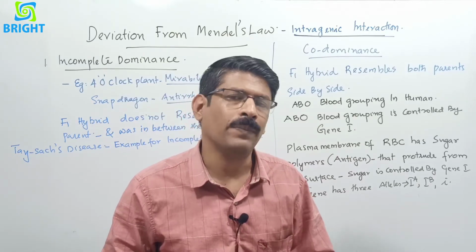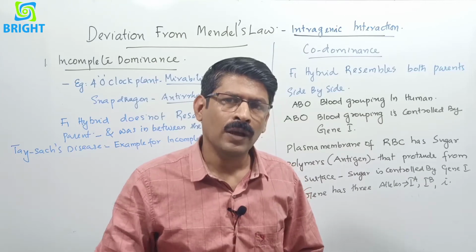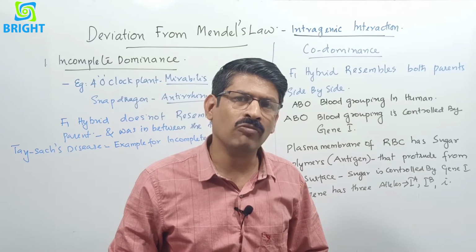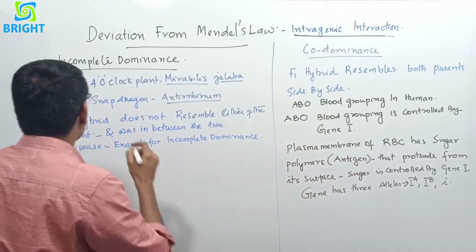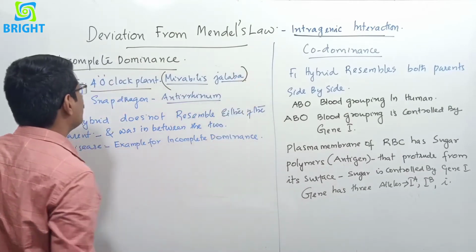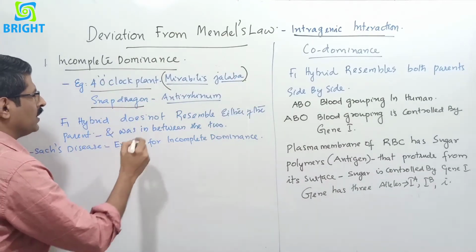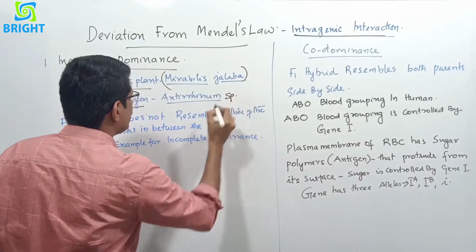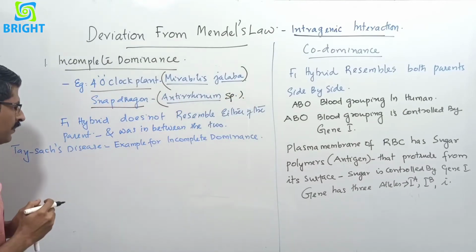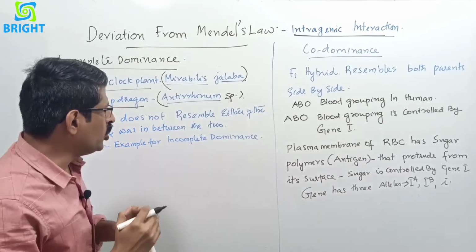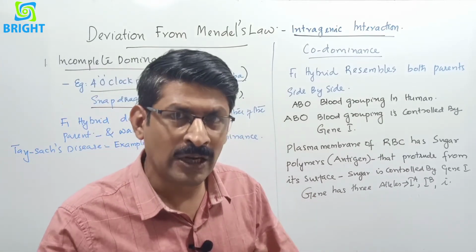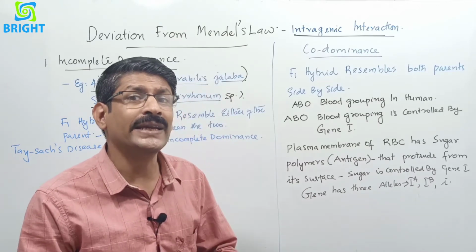And here, what is incomplete dominance? Incomplete dominance was reported in the four o'clock plant, that is Mirabilis jalapa, and snapdragon, that is Antirrhinum species. Here the F1 hybrid does not resemble either of the parents, and shows an intermediate character.